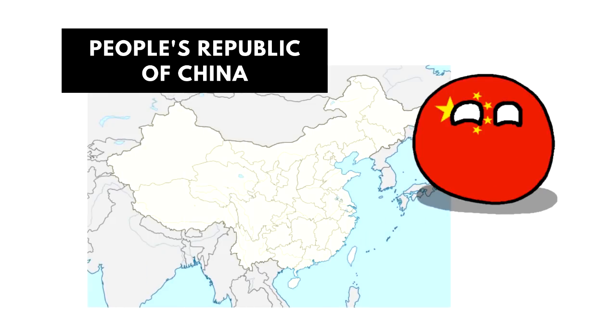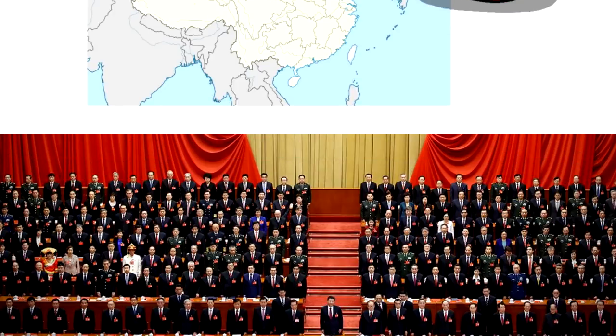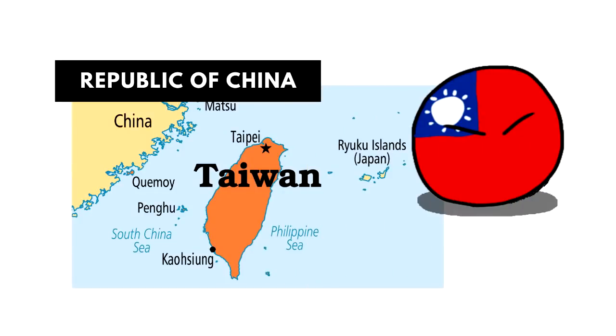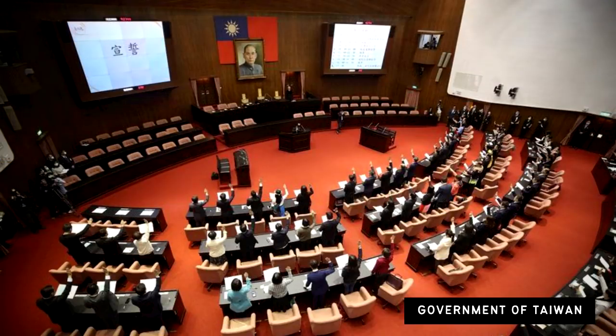Moving on to East Asia, let's talk about China. Now, China's quite complicated. The thing is that instead of a fractional divide of China, it's more of two ideologically different entities claiming to be China as a whole. The one we all know as China is the People's Republic of China, a one-party state ruled by the Chinese Communist Party, or the CCP. The other entity claiming to be China is the Republic of China, composed of Taiwan and some islands near mainland China. The difference is that the ROC is a democratic country.